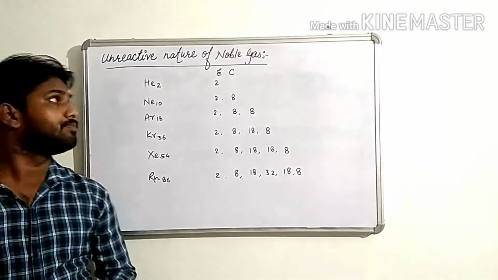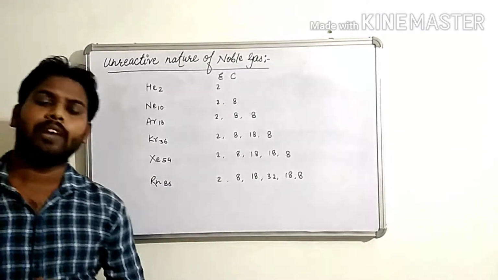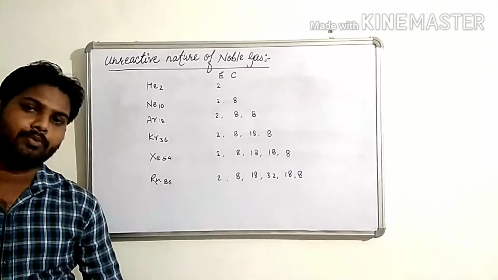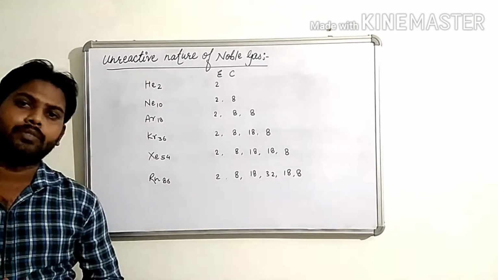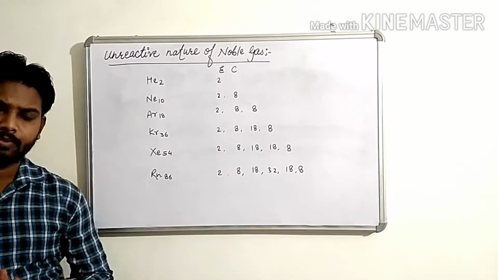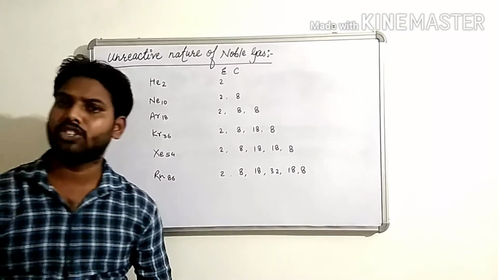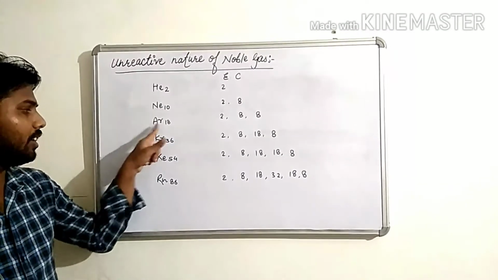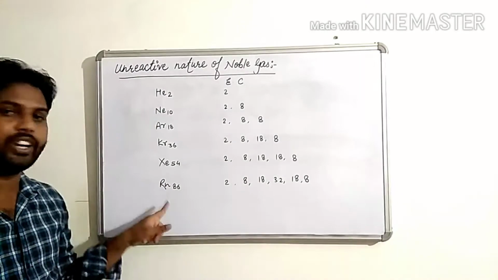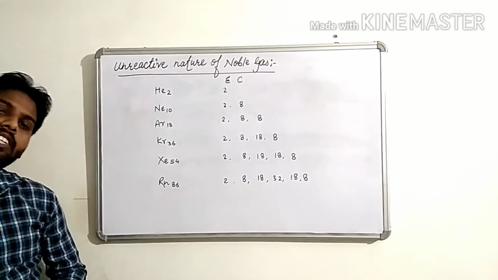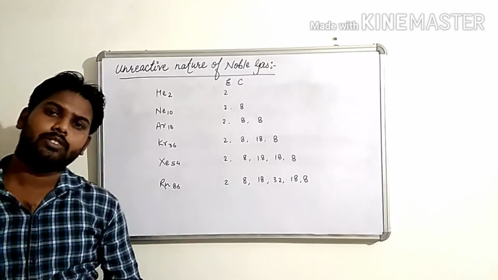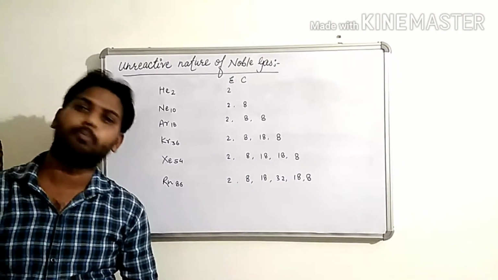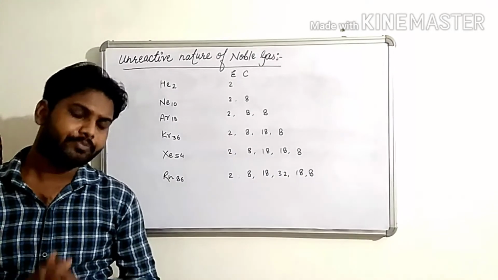See children, there are some elements in group 18 of the periodic table which do not combine with other elements, and these elements are known as noble gases. Example: helium, neon, argon, krypton, xenon, radon. These are inert gases because they do not react with other elements to form any bonds. Clear children?